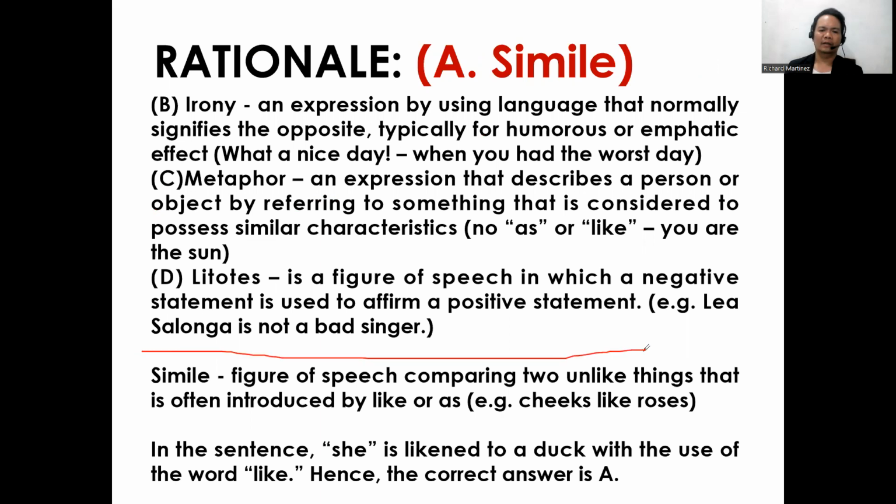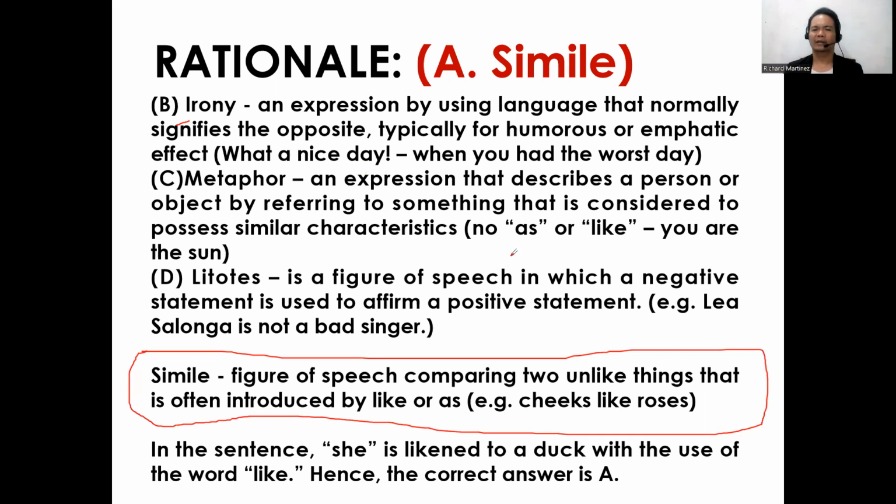Okay, so I think this is clear enough about the simile, metaphor, and personification. So again, for our option, irony, it is an expression using language that normally signifies the opposite, typically for humorous or emphatic effect. What a nice day, when you had the worst day. Next, metaphor, an expression that describes a person or object by referring to something that is considered to possess similar characteristics.